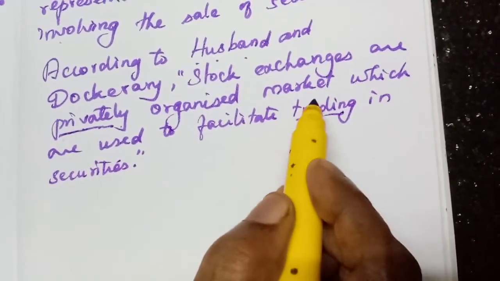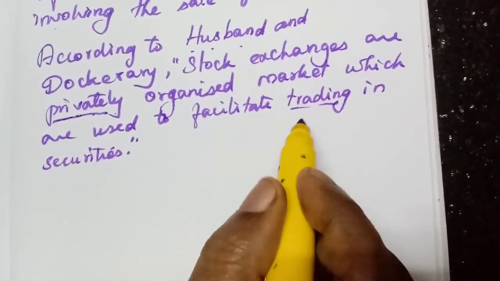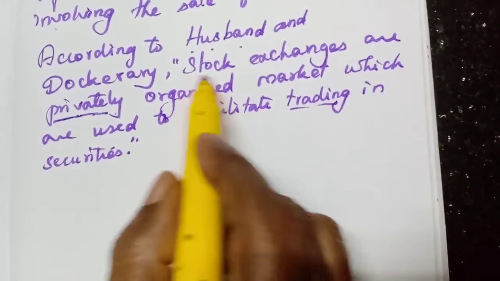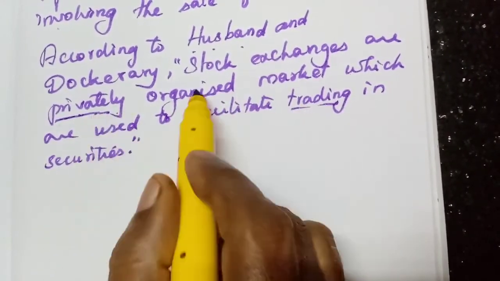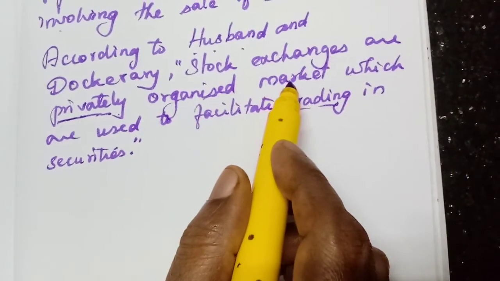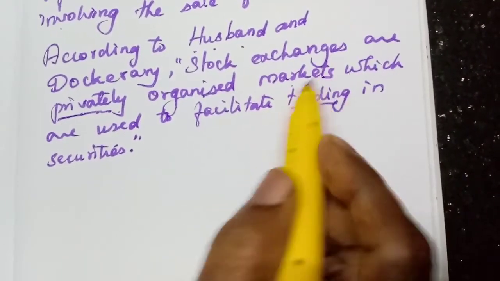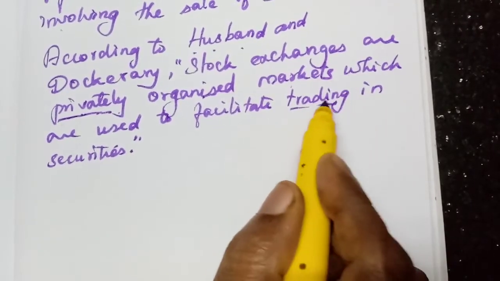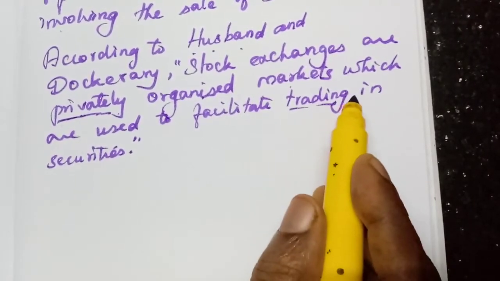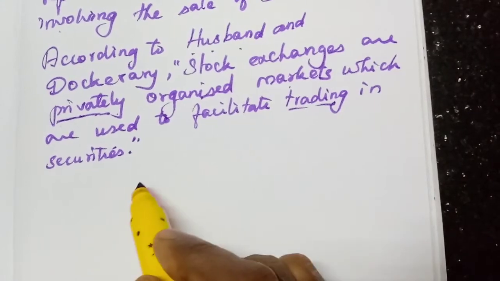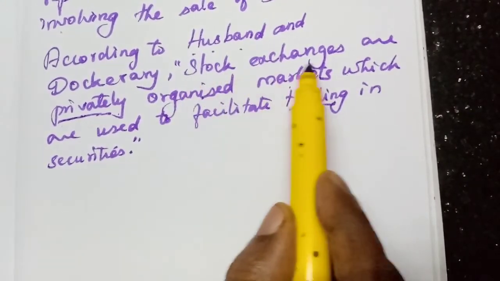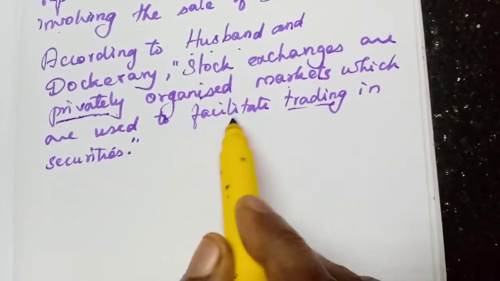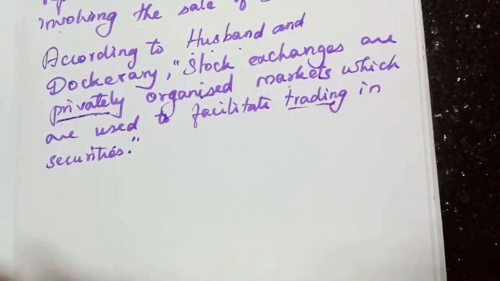That is what came in the first definition. A simple definition: stock exchanges are privately organized markets which are used to facilitate trading in securities. Inside them, they are trading the securities. Understood? Stock exchanges are privately organized markets which are used to facilitate trading in securities.